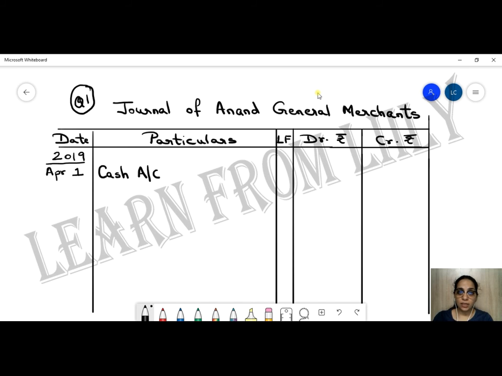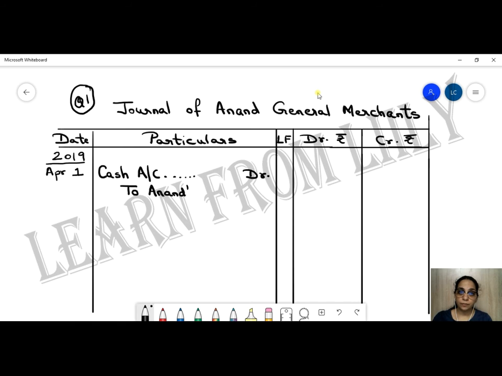So I will write it as cash account debit. This is the symbol you use for debit. And when you are writing the credit, you mention 'To'. Now who is giving the cash? Who is the giver? Mr. Anand. But Anand is also the owner of the business. So for owners, we have a special account which we create for any money which is coming in or being taken away by the owner. So I will call it 'To